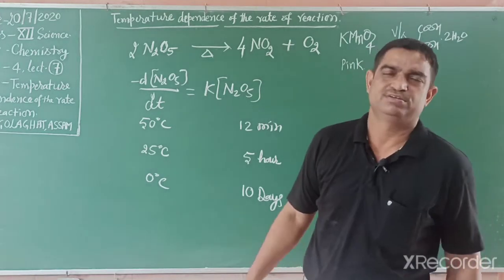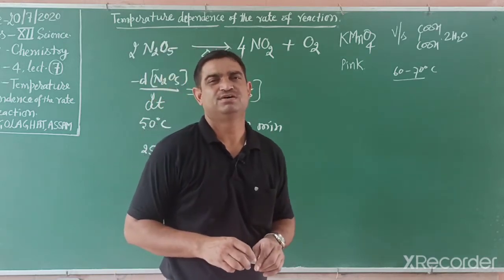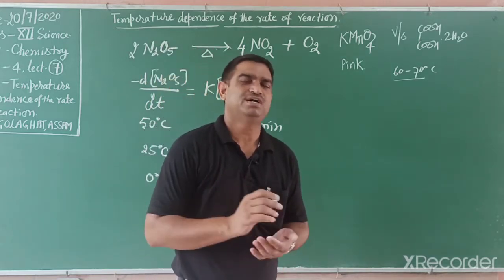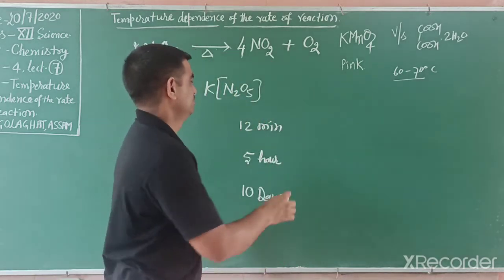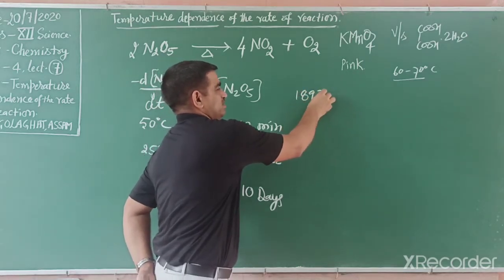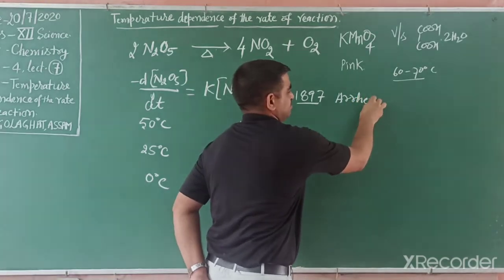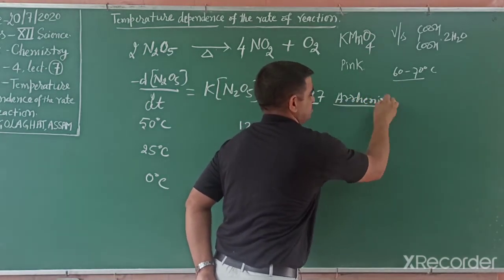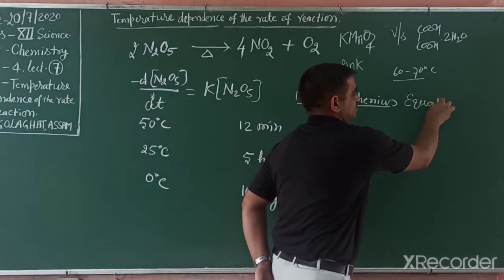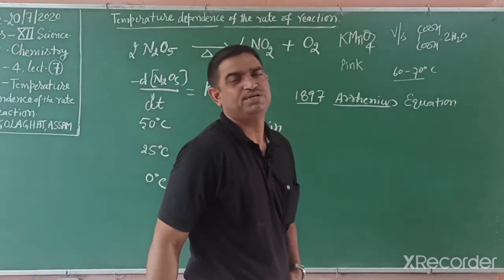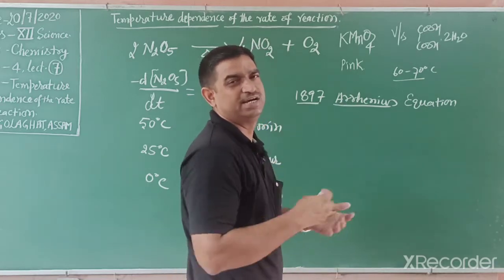The dependence of chemical reactions on temperature was given by a Swedish chemist, Arrhenius. Before Arrhenius, J.H. van't Hoff, a Dutch chemist, also worked on this. In 1897, the Swedish chemist Arrhenius gave an equation known as the Arrhenius equation, so we can explain the temperature dependence of reactions. He gave it in an antilog form.